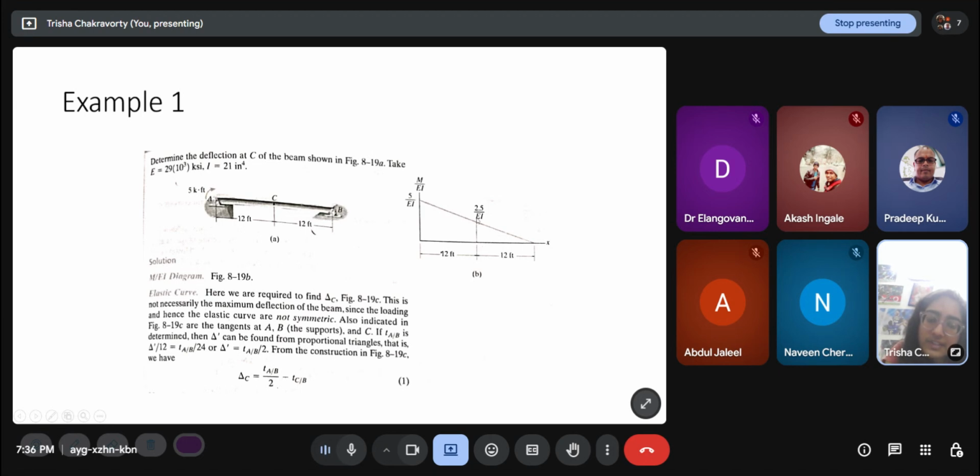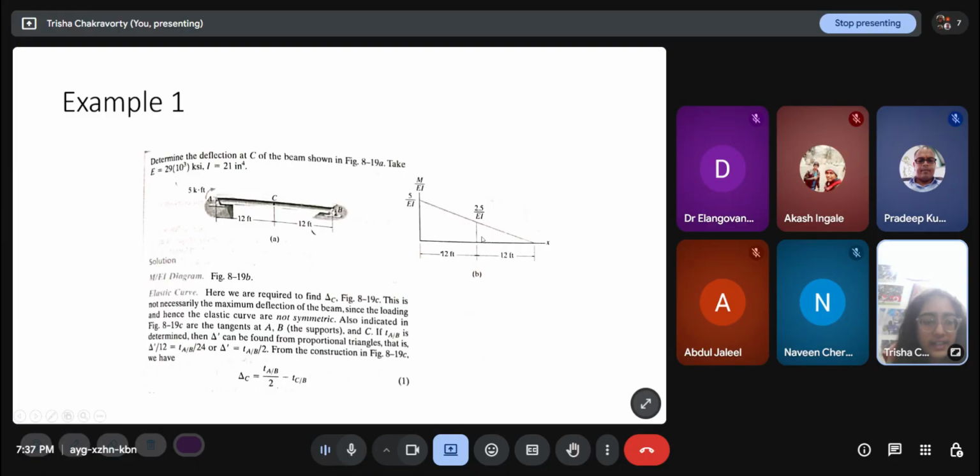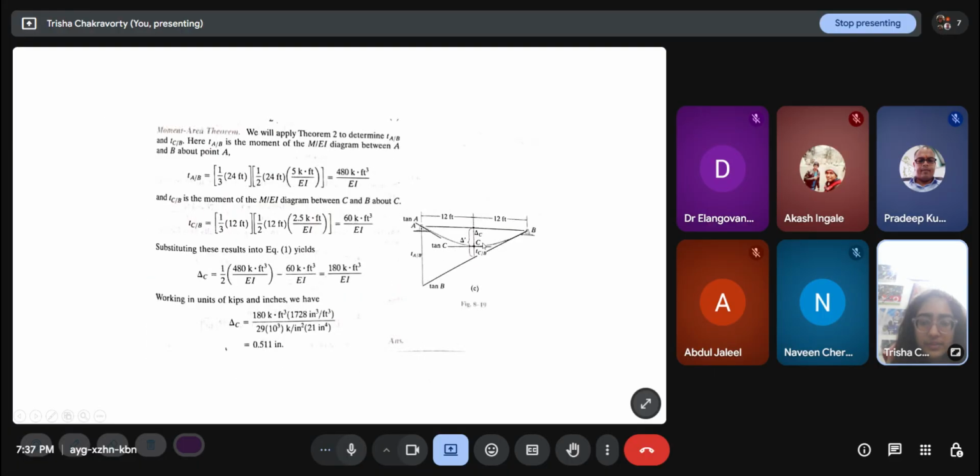I have to find it about C. So again I have to find out the area, which is half into 12 into 2.5 by EI, and I have to multiply it with this centroidal length, which is one third of 12 here. So one third of 12. So we get 60 here.